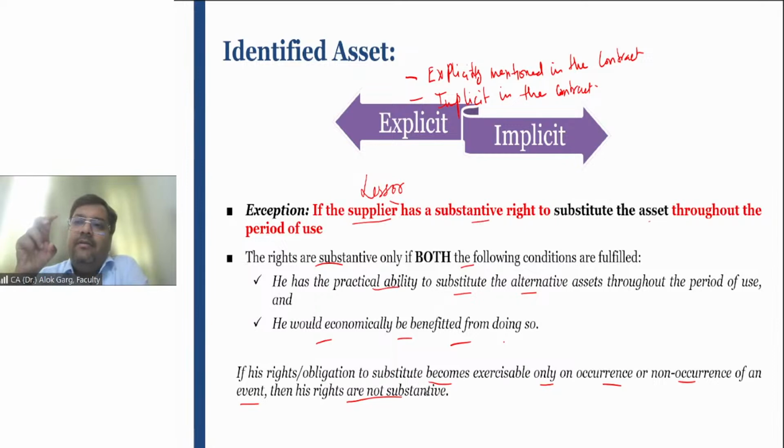And in the agreement, the specific area is mentioned: the stall number 14, which is in front of the gate, is allocated to Cafe Coffee Day. Is it a case of identified asset, where in the agreement the area, the place, the description has been mentioned? Is it a case of identified asset? Answer is yes. The place is explicitly identified.